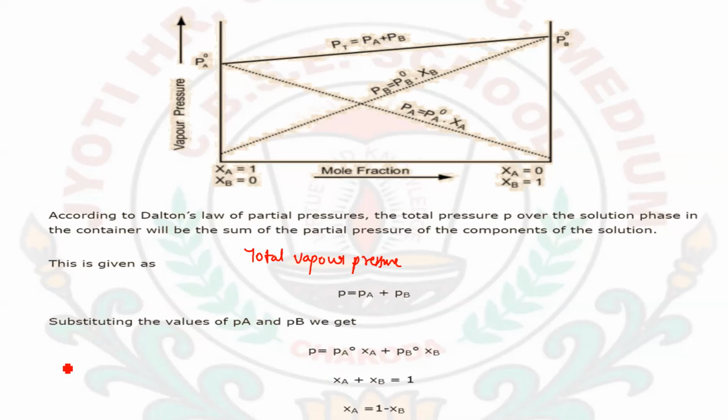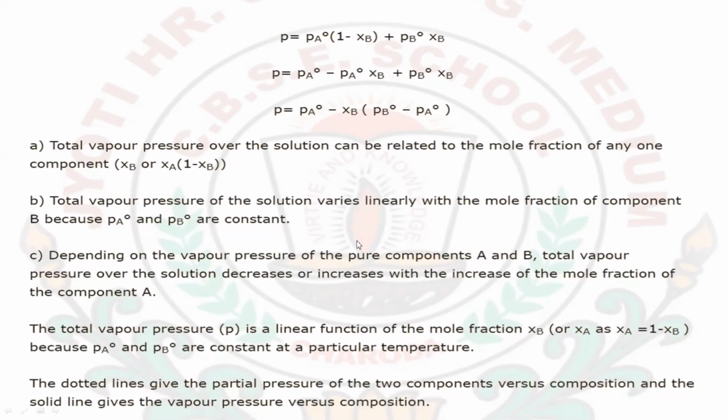But as we know, for a particular given mixture, chi A plus chi B will be equal to 1. So here I can write that chi A is equal to 1 minus chi B. Put this value in the place of chi A, so we will get PA into 1 minus chi B. Now multiplying and solving this, we will get at last that the total vapor pressure of the liquid is equal to PA plus chi B into (PB minus PA).